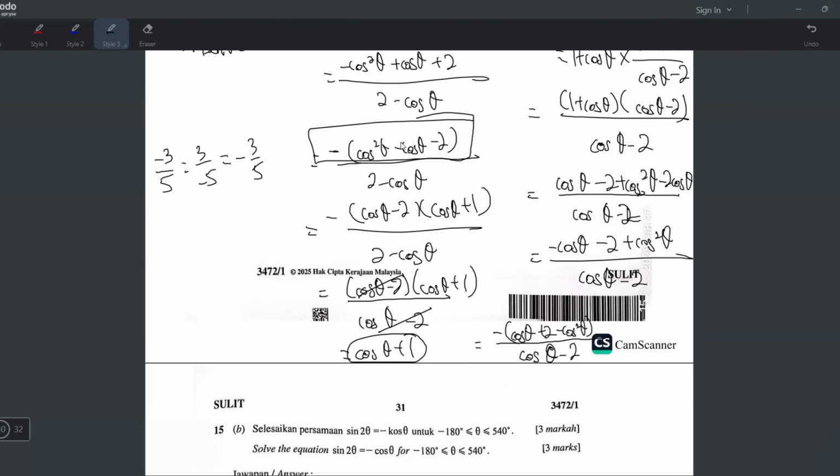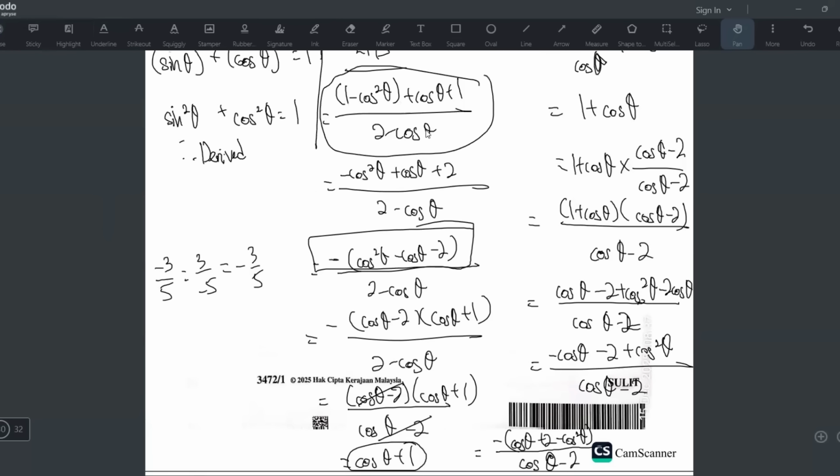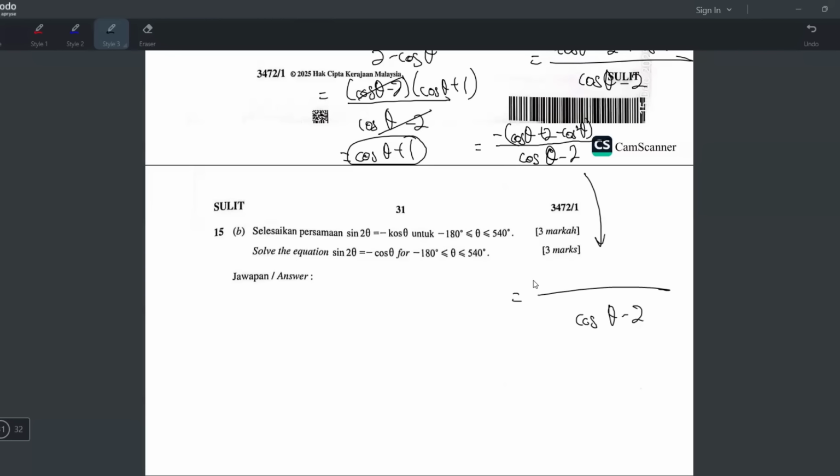Now it's time to tukar jadi ni 1 plus 1. So the 2 have to jadi 1 plus 1, right? Okay, I'm just gonna continue here. So cos theta minus 2, negative bracket cos theta. For the 2, I'm just gonna write 1 plus 1 like that. And then minus cos square theta.